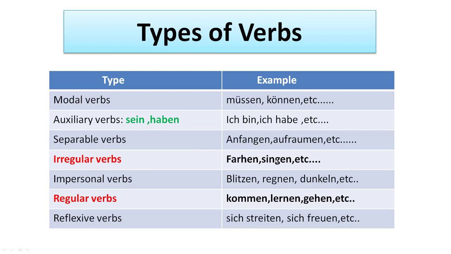Irregular verbs, fahren, singen. Impersonal verbs, blitzen, regnen. Regular verbs, kommen, lernen, gehen, machen. Reflexive verbs, sich streiten, sich freuen. But in this video we'll be explaining the regular and irregular verbs. Let's move to the next slide.